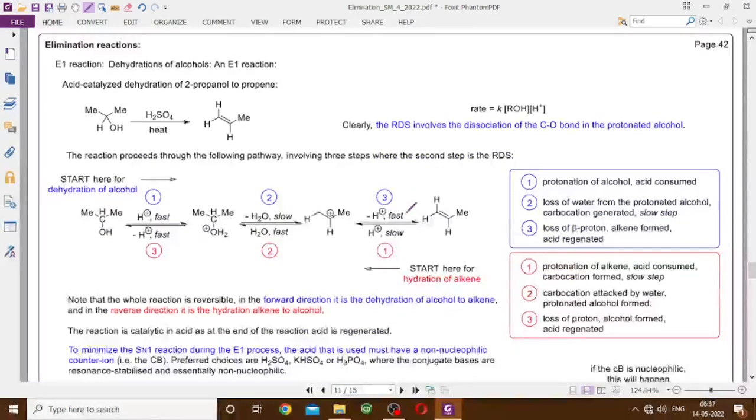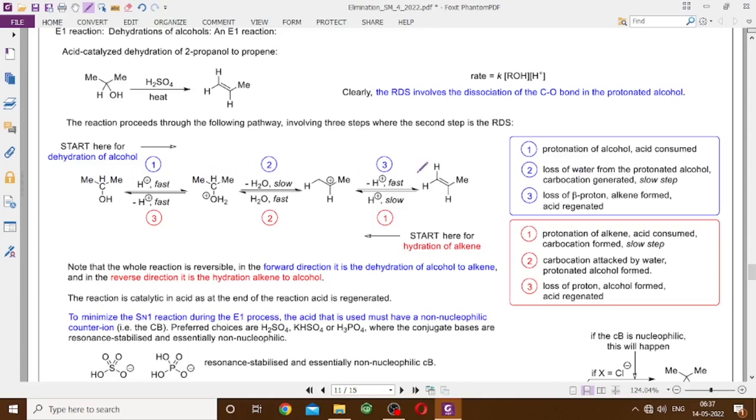And this reaction can in fact be made reversible. So what we just saw, alcohol to alkene, is the acid catalyzed dehydration of 2-propanol to propene. In the forward direction, as I have written in the numbers marked blue, that depicts the dehydration of alcohol.